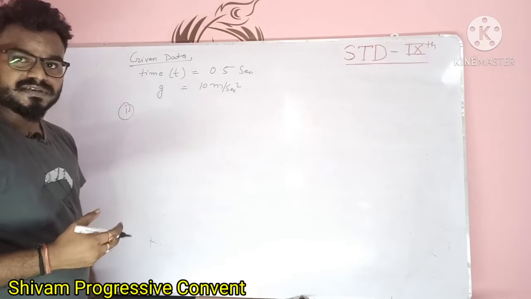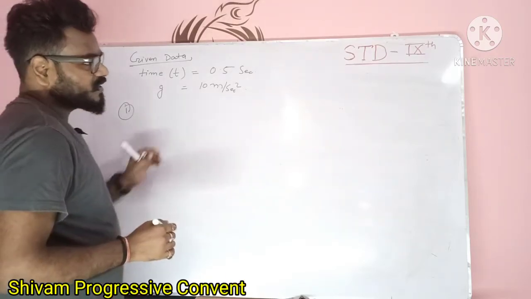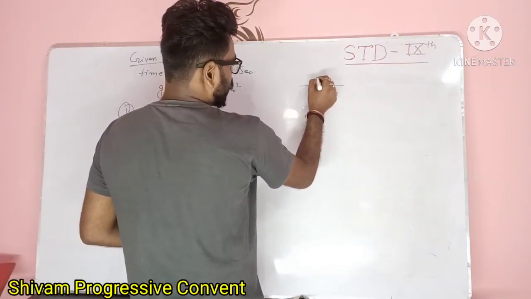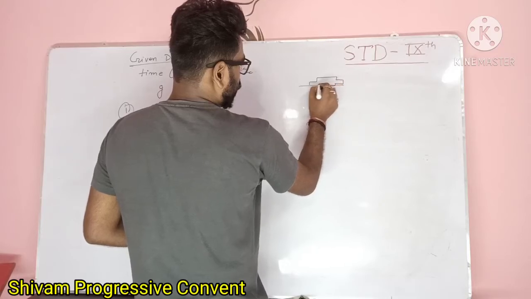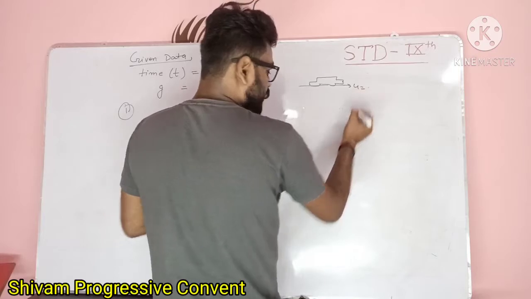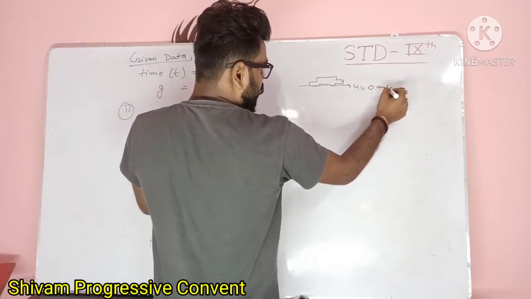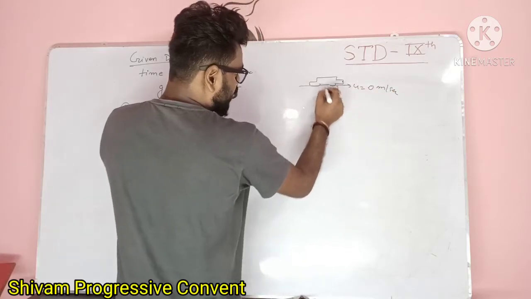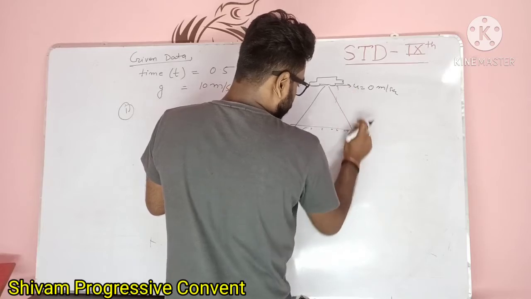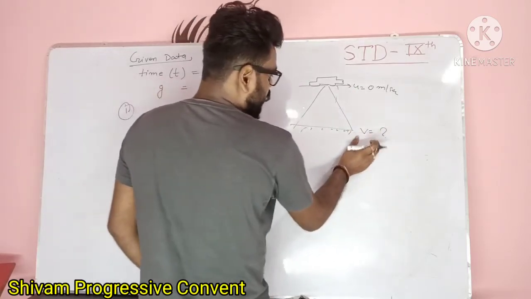striking the ground, कितने स्पीड से कार ग्राउंड को स्ट्राइक करेगा. Then we have to think, when a car falls from the hill to the ground, at that time the initial velocity of the car, nothing is given, then you will take the initial velocity of the car as 0 meter per second. After falling from the hill, let's say this is a hill, this car strikes the ground, this is the final velocity of the car. Then this final velocity you have to calculate.